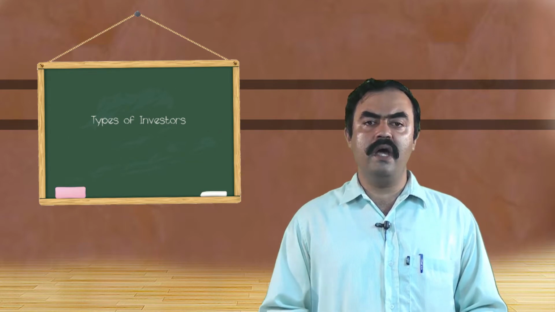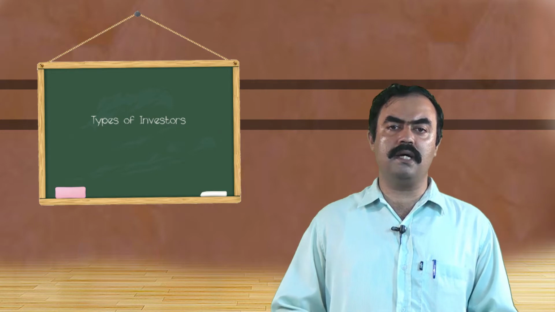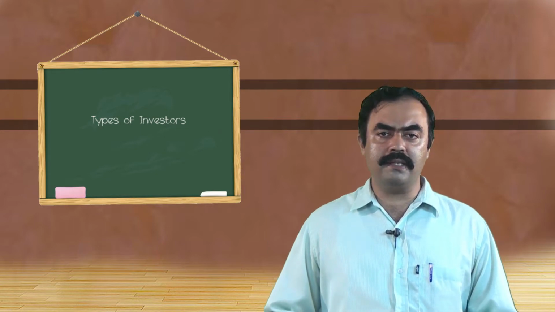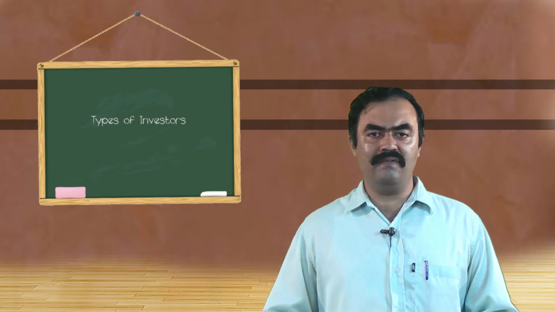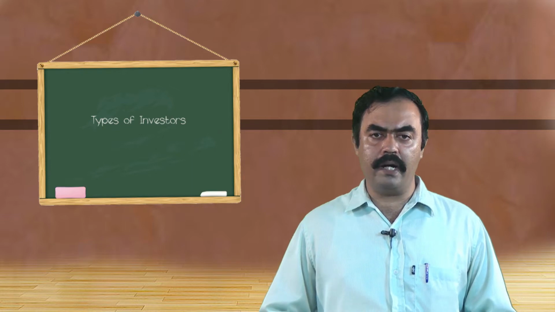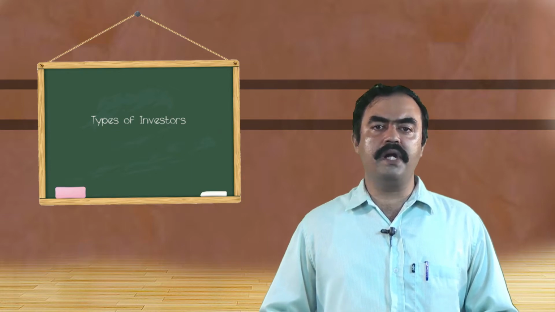Then the third one is aggressive investors. Aggressive investors are those who want high risk as well as high returns. They want their money to be doubled, tripled, quadrupled in a shorter period of time, or sometimes even if the period is long, it does not matter, they want equal returns on their investments.